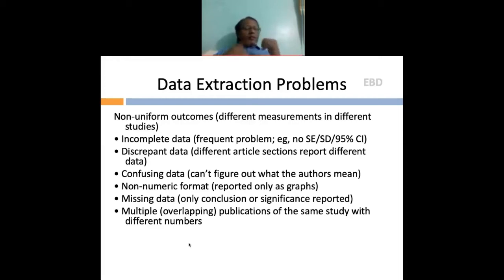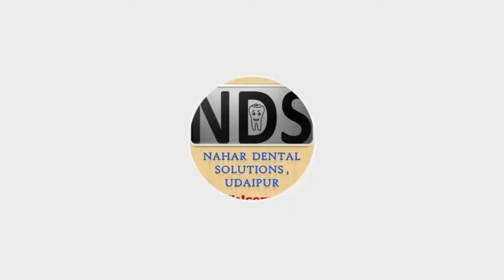And whenever you are excluding some articles from the systematic review, you need to clearly state the reasons. Because sometimes, if there is a doubt on your data, the editor may ask for the raw data, or may ask you to state why this particular article has been rejected or not included in your systematic review. This happens when some author feels that their article should have been included and it is not there. Then they write to the editor. This sometimes happens.